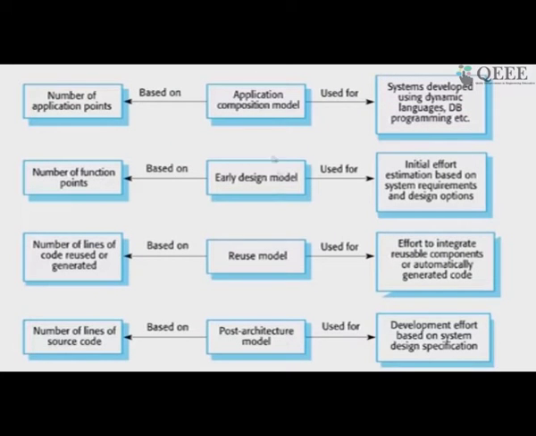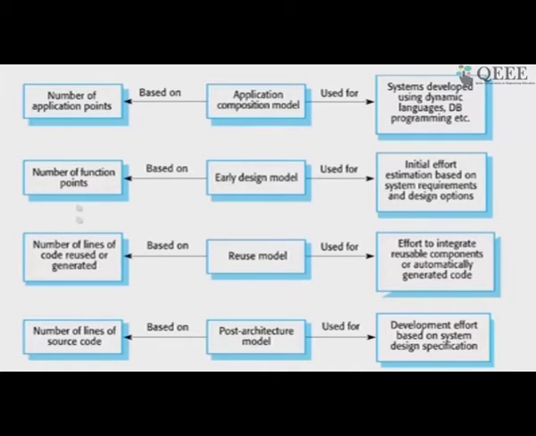So, as we have mentioned, in the early design model we use function points, and in the post architecture model we use lines of code as the basic size estimate, whereas the application composition model is used even before we have computed the function points, when we have just come up with the requirements.